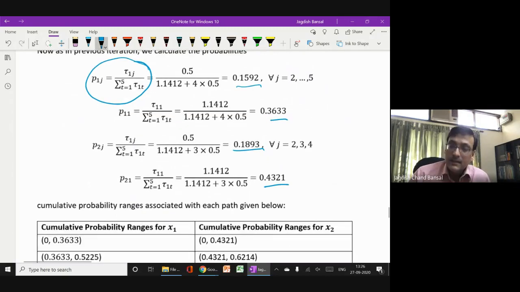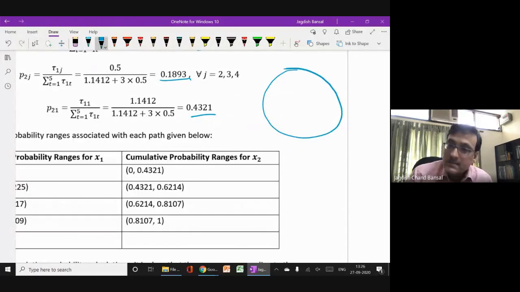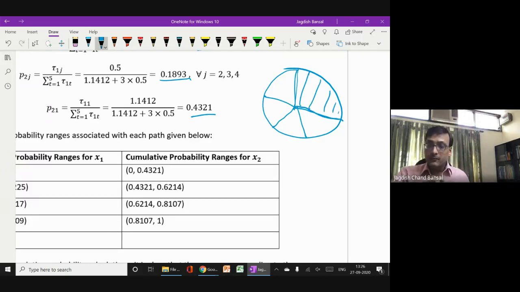Now you here see, based on this probability, again we will do the roulette wheel, but this time in this roulette wheel, the partition will not be equal. Partition for the best ant is higher. So the best ant's probability is now taking more. It means when you rotate it and put the ping pong ball, then the chances of the ping pong ball landing in this particular larger area is higher, and therefore the probability of choosing this path, the shortest path, is higher.